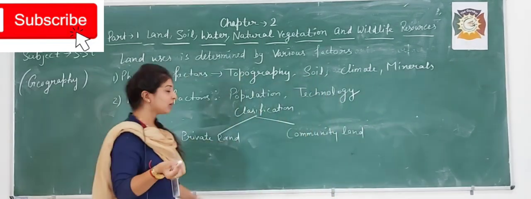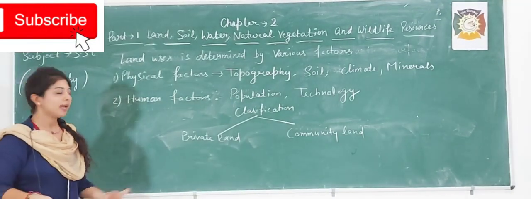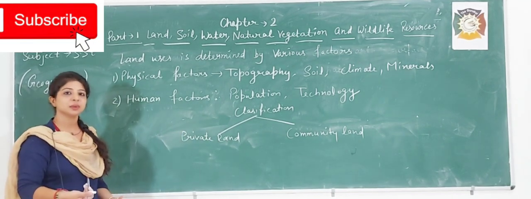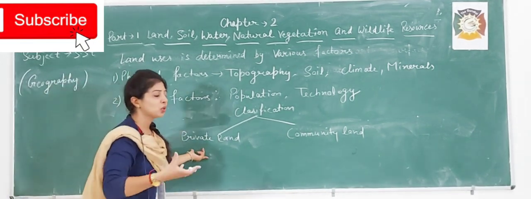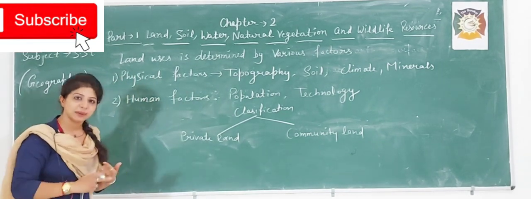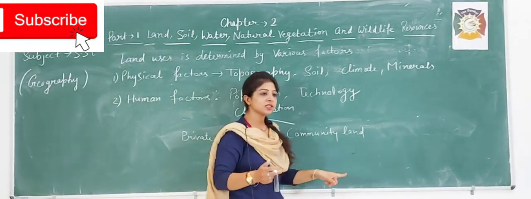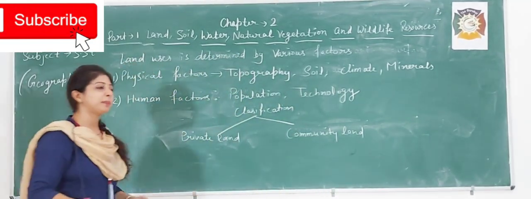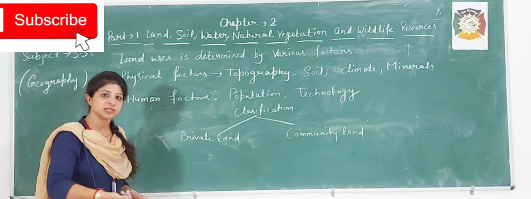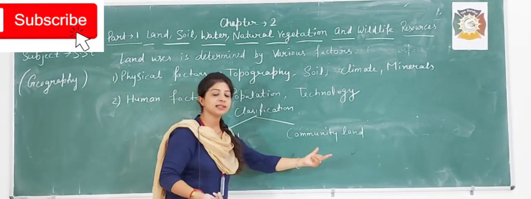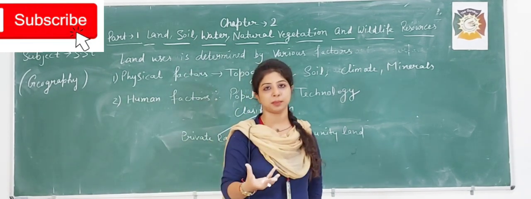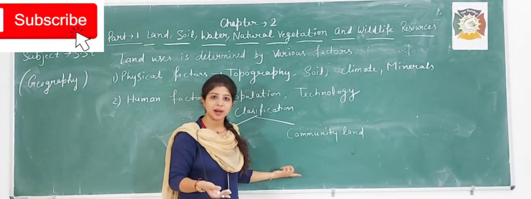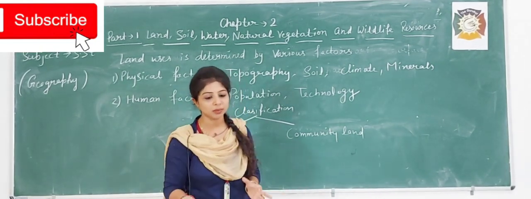Private land is a land which an individual owns. A land which is owned by an individual, that is his private land. Okay, you purchased a farm, that is your private land. But if the land is owned by a community, a group of people, that is community land, that is for a common public purpose. For example, temples, public parks. So these are community lands.